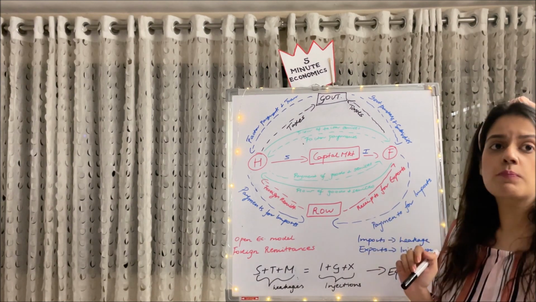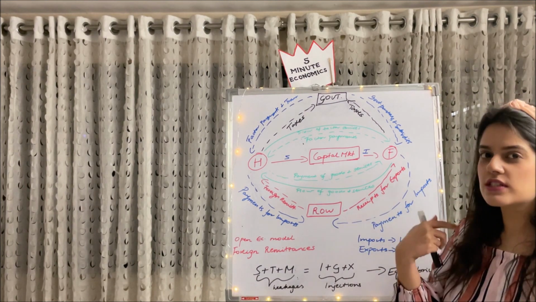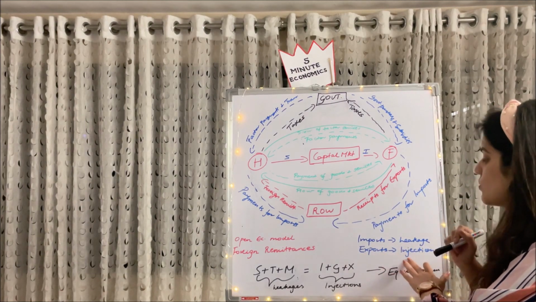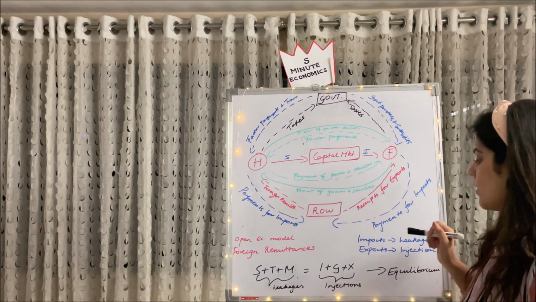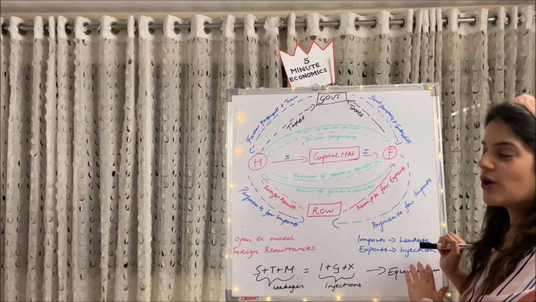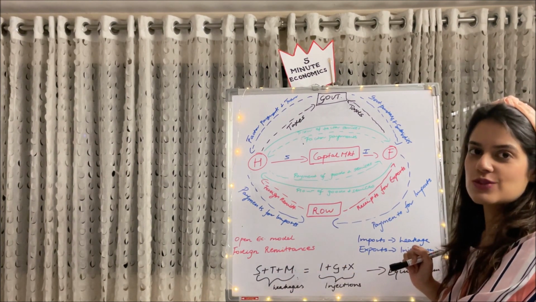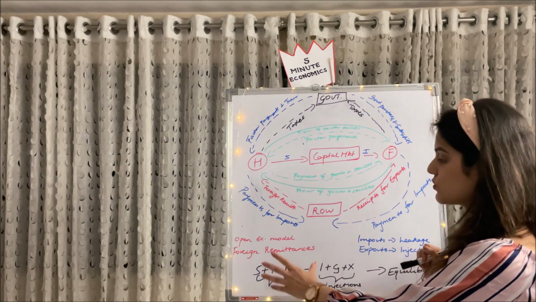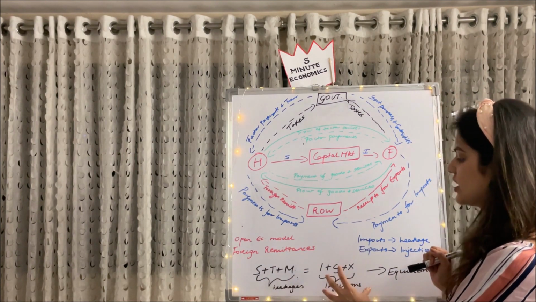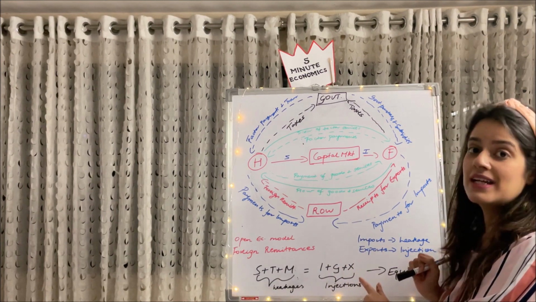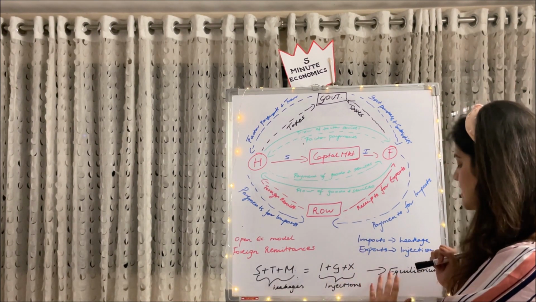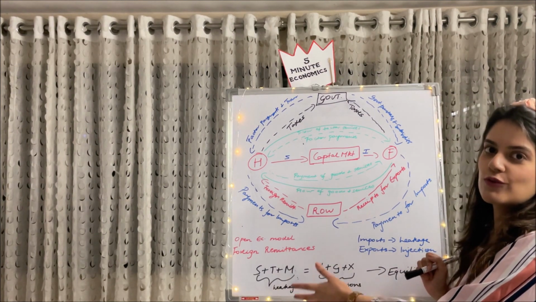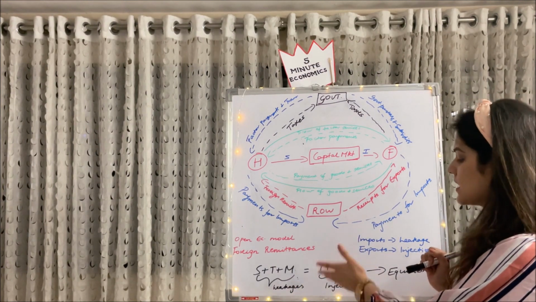We should know that imports constitute a leakage because it's withdrawing money from our economy, whereas exports constitute an injection. So now you know what is a leakage and what is an injection already. Now to the previous two leakages which we've studied, S plus T, we will add M, which is imports. If they are equal to the injection, which is I plus G plus X, X being our exports, then obviously our economy is in equilibrium. And we know if leakages are more, then the circular flow falls, whereas if the injection is more, circular flow rises.